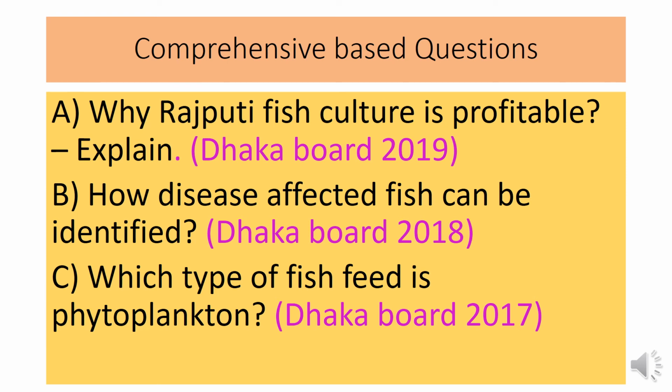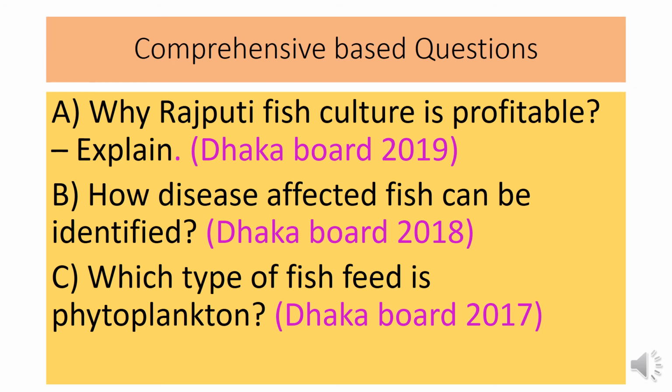Now the third question is, which type of fish feed is phytoplankton? So for answering this question, you have to write first about plankton. That is, planktons are the natural food for fish in general, and then phytoplankton. Phytoplankton is the plant origin plankton.